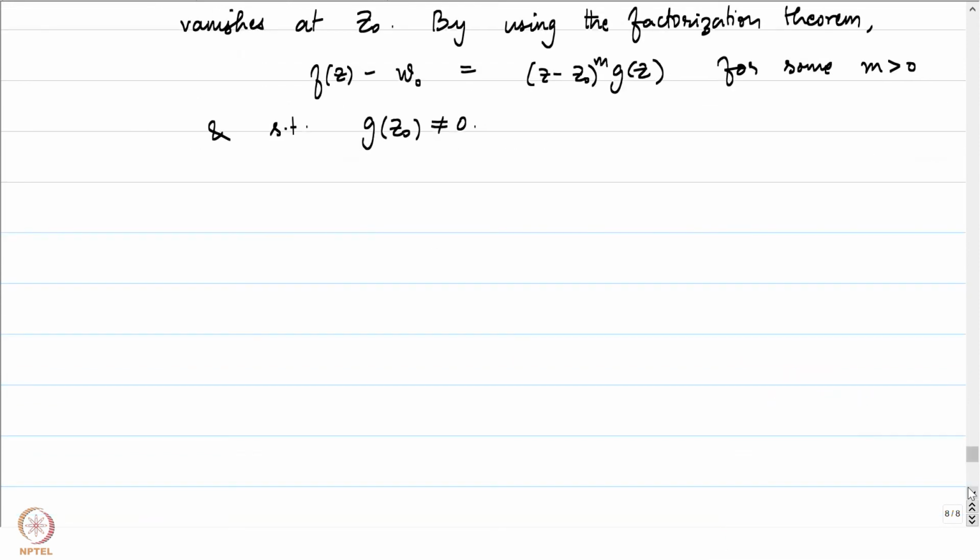Now, since g of z0 is not equal to 0, by continuity, we will be able to get hold of a small disk around z0 where g does not vanish. So, let s positive be such that g of z is not equal to 0 on D(z0, s). Epsilon is not a good choice and r is already taken.